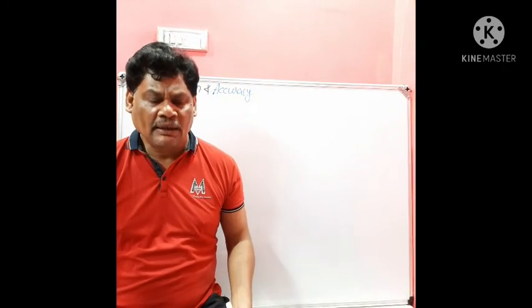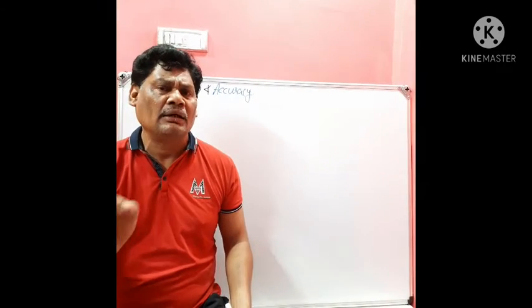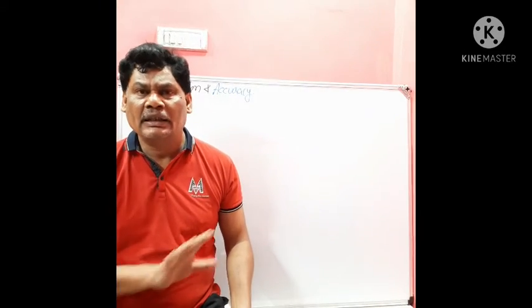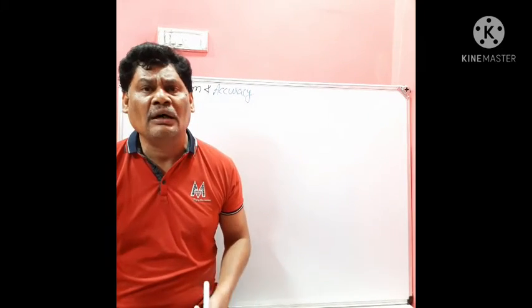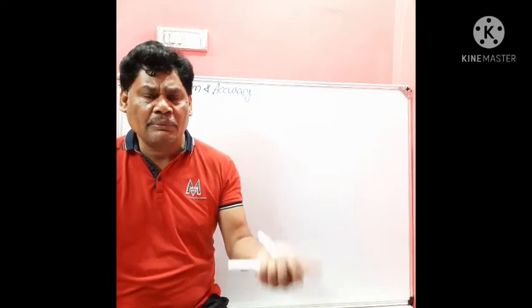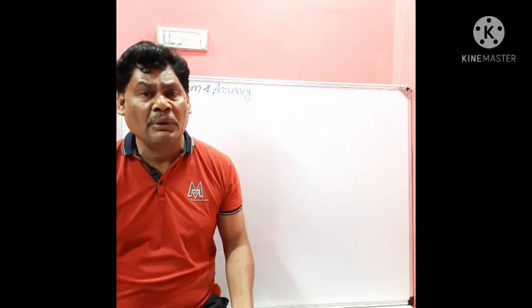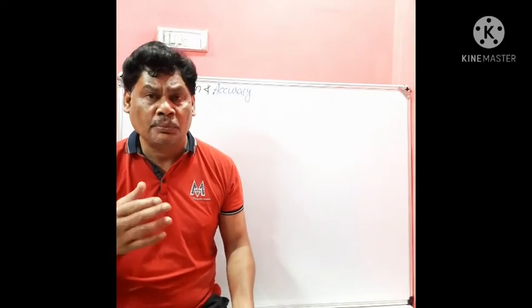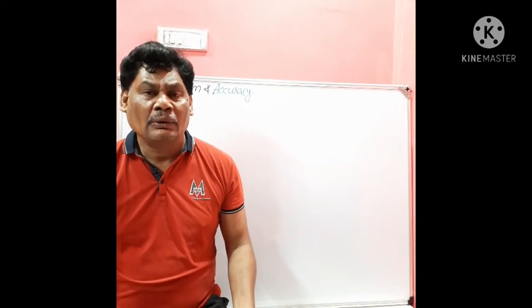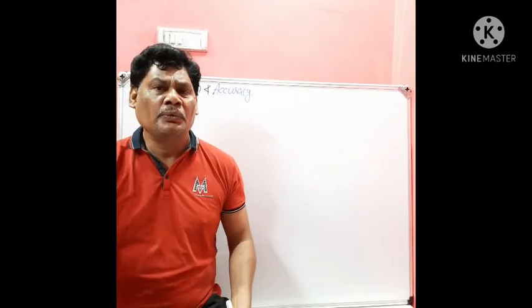So what is this? Actually, if you see the meaning of these two terms, precision and accuracy, in the English dictionary, there will be actually no change. Nowadays we are using, in place of accuracy, sometimes precision, and in case of precision, sometimes accuracy. But in science, that is physics and chemistry, they have some differences which we have to check.